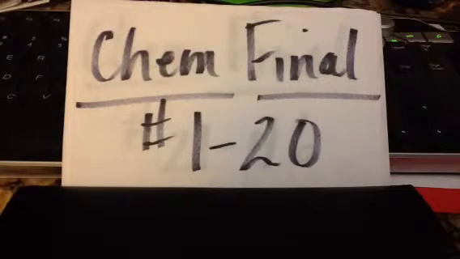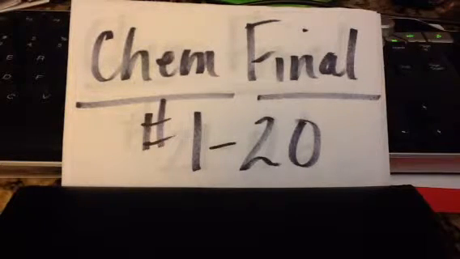Number 5. What piece of lab equipment would you use to accurately measure the volume of a metal cylinder? A beaker, graduated cylinder, electronic scale, Bunsen burner, hot plate. Number 6. What units are used to measure volume?